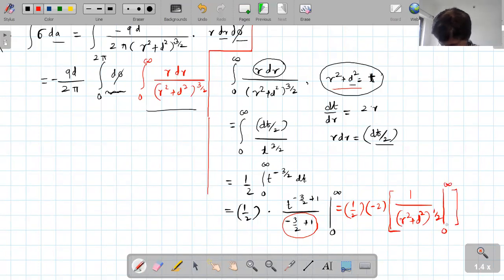I am putting the value of t, and that minus half we can write as 1 by that particular term raised to half. Understood up to this level? Now I can cancel these two with minus 2, and I will put the upper limit, r equal to infinity, then r equal to 0.